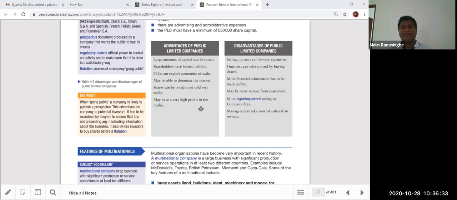What are the disadvantages? Setup cost can be very expensive. The setting up process will be costly and time consuming. Outsiders can also take over. That's the biggest drawback, the risk of losing control. Why? Anyone can slowly pick up your shares on a daily basis, let's say 1,000, 1 lakh, whatever.